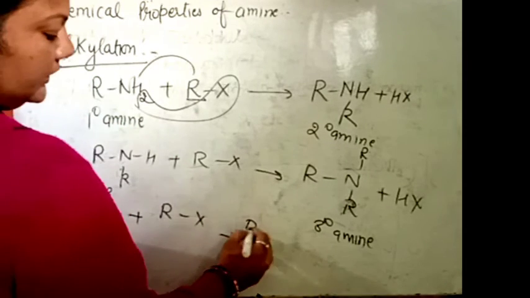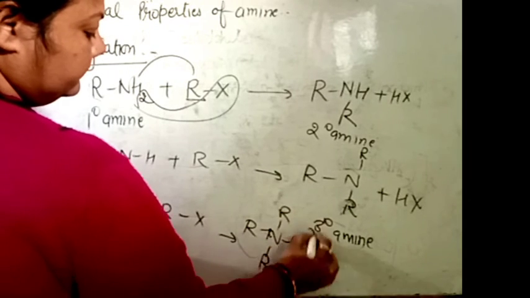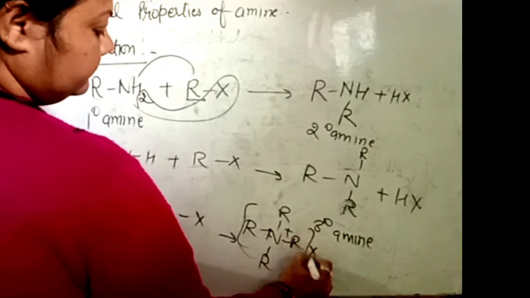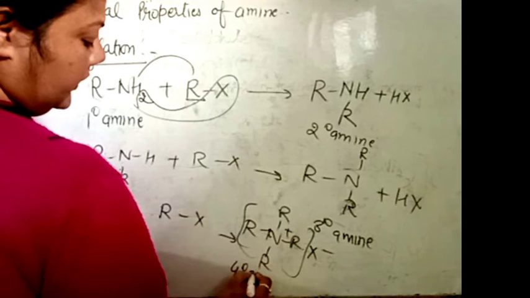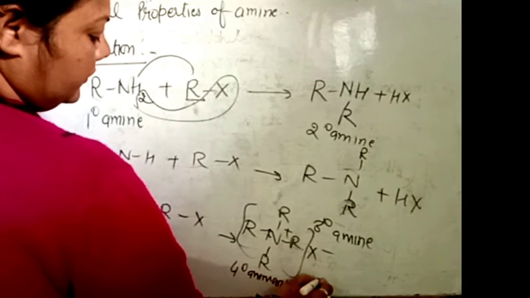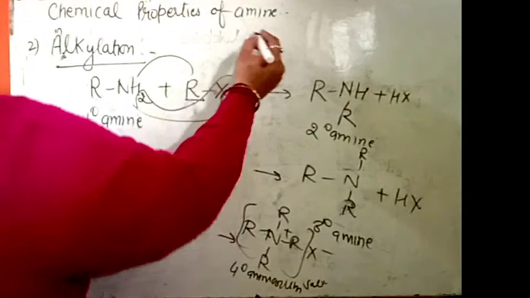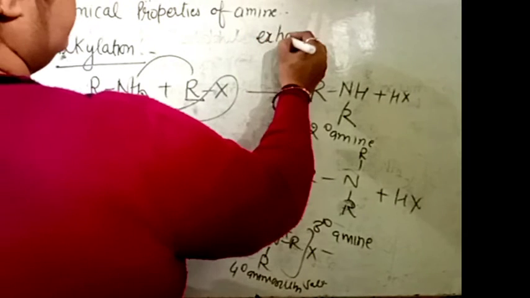Then what product is formed? Then a quaternary salt is formed. This is a quaternary ammonium salt. In that reaction, one name is given, that is exhaustive methylation.